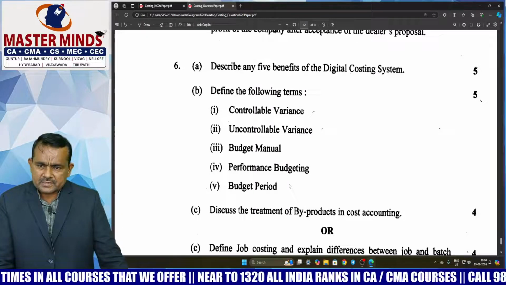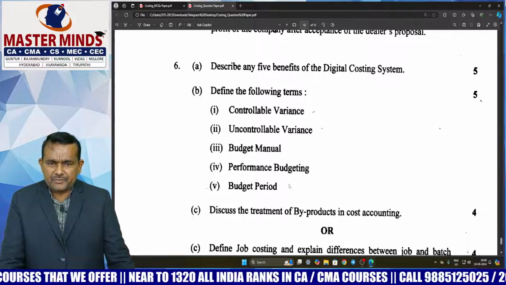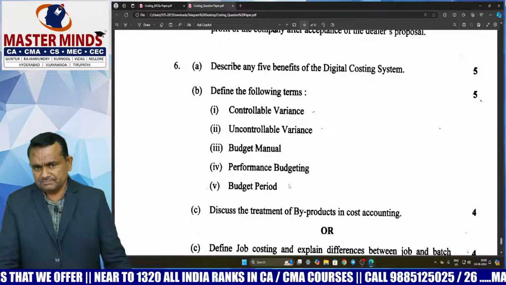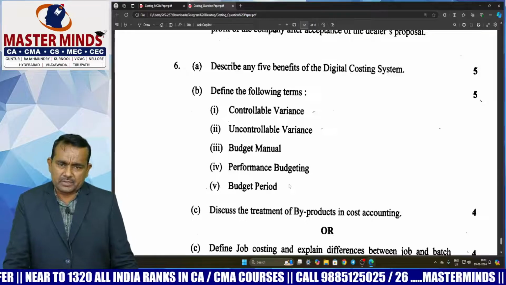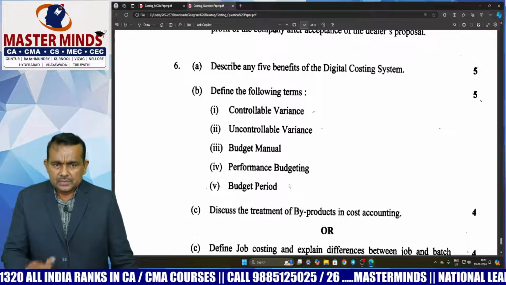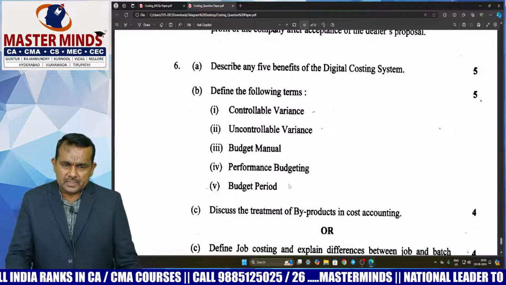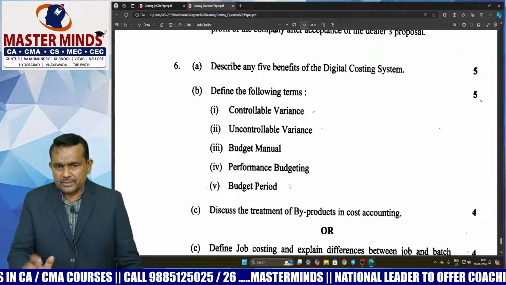So here sixth question, theory question, sir. Describe any 5 benefits of the digital costing system. This question is related to introduction to cost and management accounting. This is a direct question. It is available in our material. So theory material, sir. Please see the Masterminds theory material. So this is a direct question, sir. Easily can do it, sir.